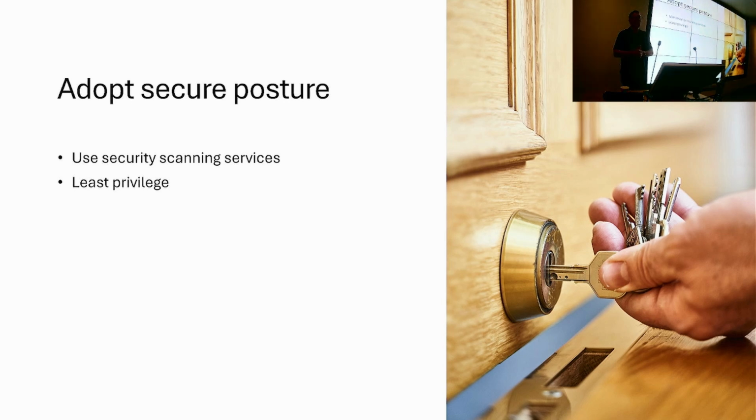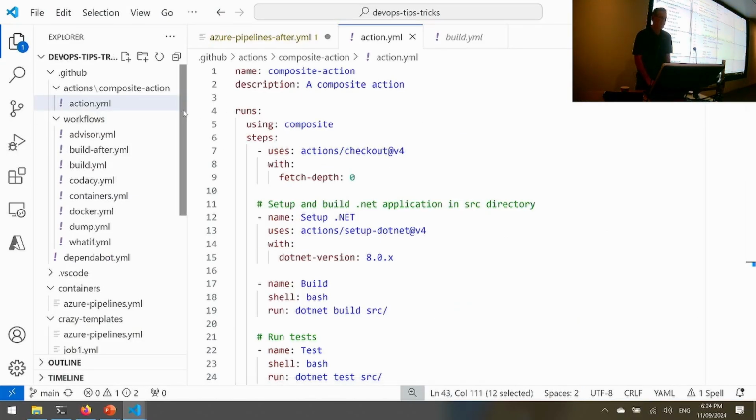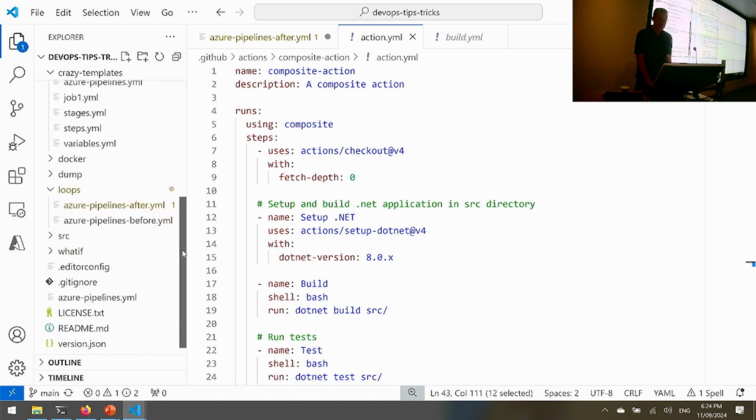Next tip, adopt a good security posture. There are a couple of things I want to have a look at: taking advantage of security scanning services and operating with least privilege. Let's look at the security scanning services first. GitHub probably has a better story here. There's a whole lot of third-party and first-party tools we can make use of here.